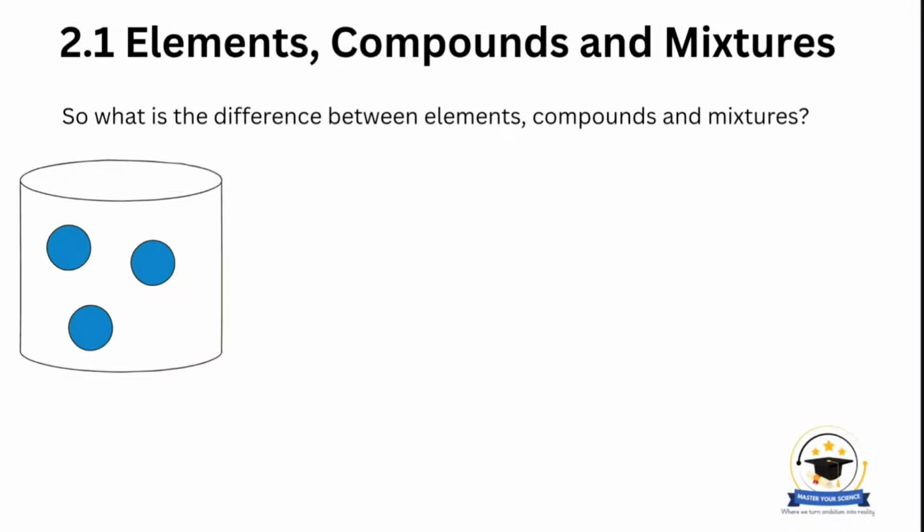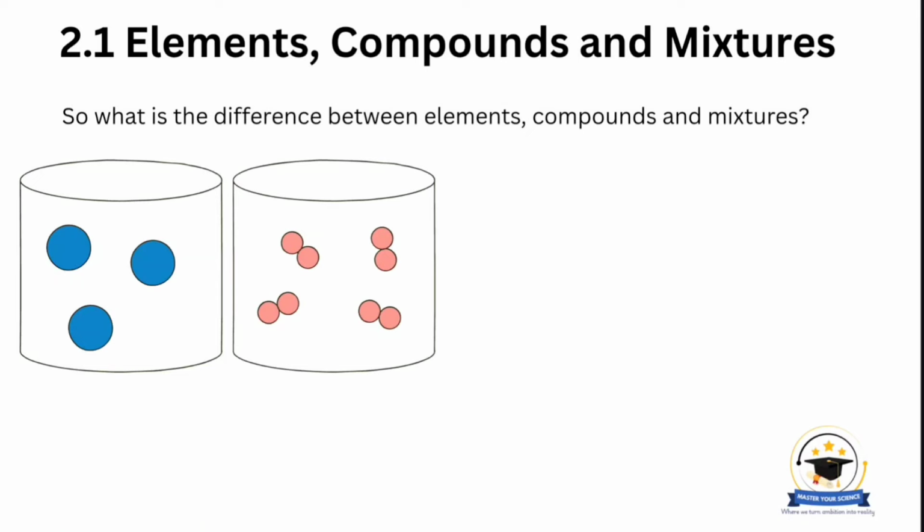Okay, this diagram shows an element, so that's made up of only one type of atom. This diagram also shows an element because this molecule is made up of only one type of atom. So in this case, an example would be your oxygen. Oxygen is diatomic. Oxygen would be an element even though it's made up of molecules, but they are all of the same type of atoms.